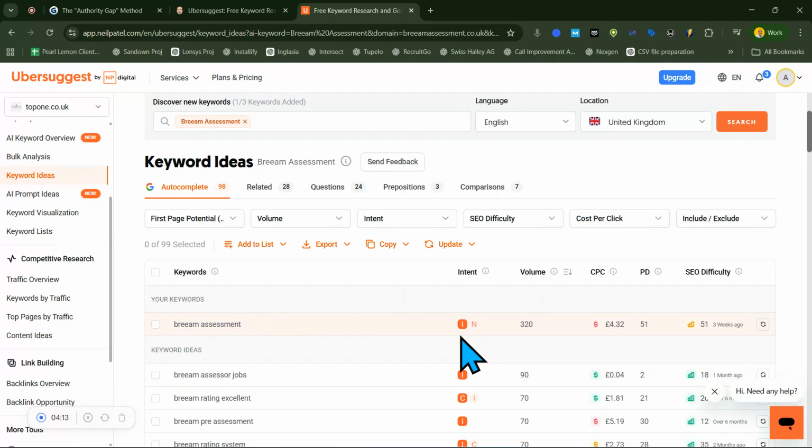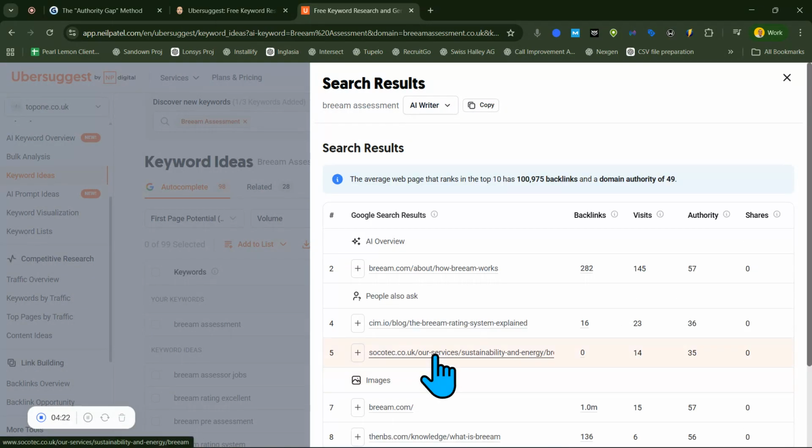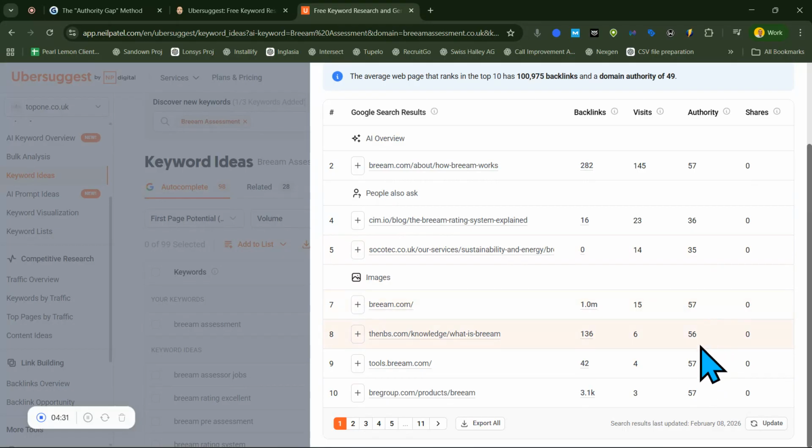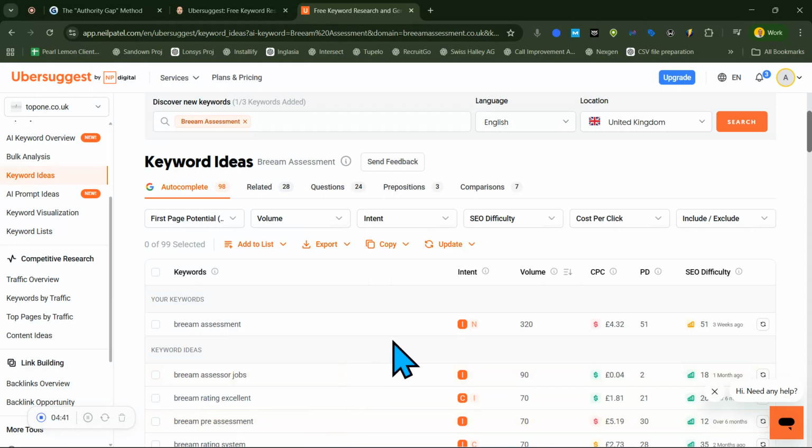So right here we have the keyword Bream assessment, and then let's review the results. We have sites with DA of 57, 36, 35, 57, 56, 57, 57. Even in the second page, you don't see websites that have hope for us.